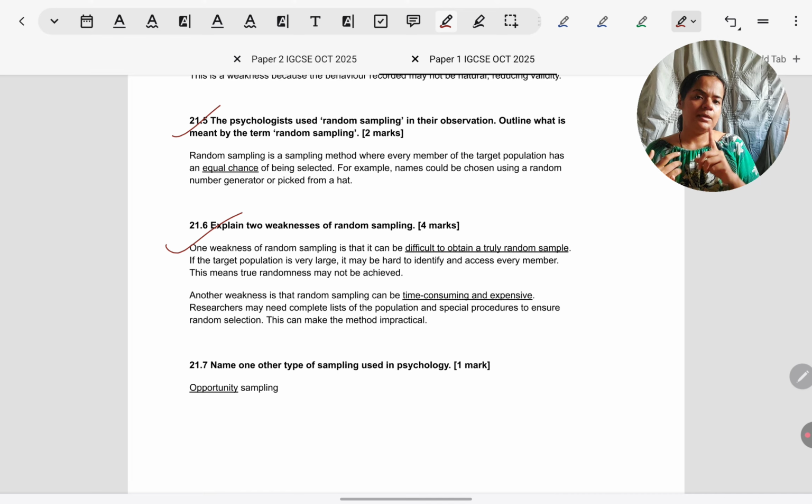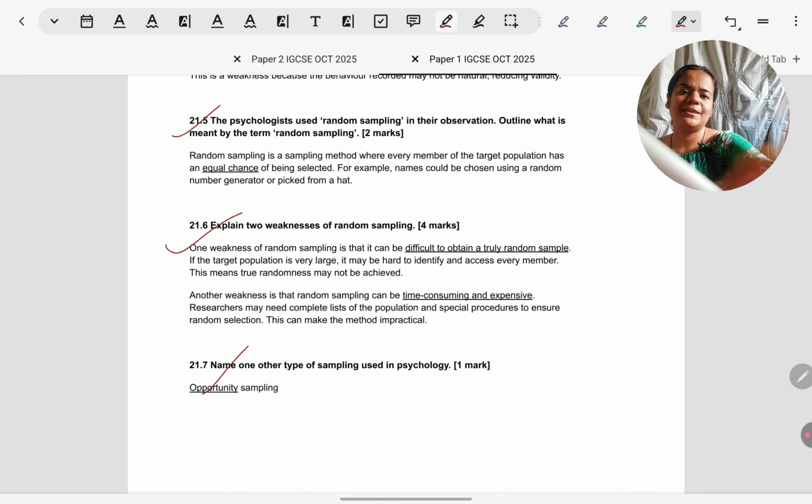Two weaknesses of random sampling. One, it is difficult to obtain a truly random sample because many people can refuse participation even after being selected, which makes us repeat the process and we can end up with a biased sample. Another weakness can be that it is time consuming and expensive. Populations can be very large, so it can be very difficult to acquire the names of everybody and then make a random selection from so many people.